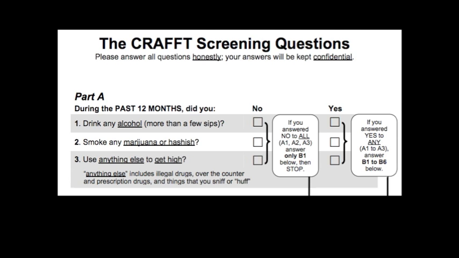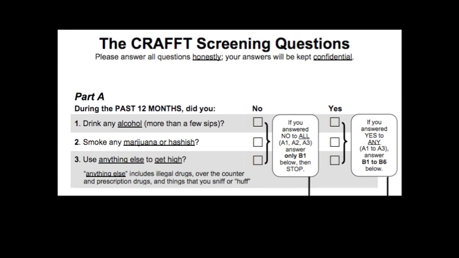During the past 12 months, did you drink any alcohol, more than a few sips, smoke any marijuana or hashish, use anything else to get high? Anything else includes illegal drugs, over-the-counter and prescription drugs, and things that you sniff or huff.